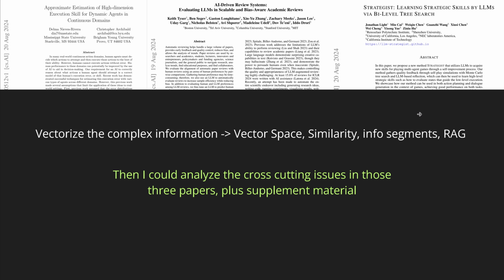Now, it is easy. Normally, if you would like to analyze those 3 papers, we just vectorize the complete information. We build a vector space, or we just add those papers to a vector space. We calculate similarity, we retrieve info segments, and we have the typical RAG system. And then I could analyze the cross-cutting issues in those 3 papers.